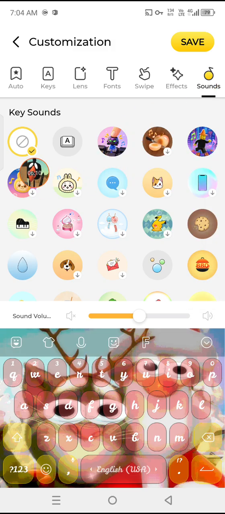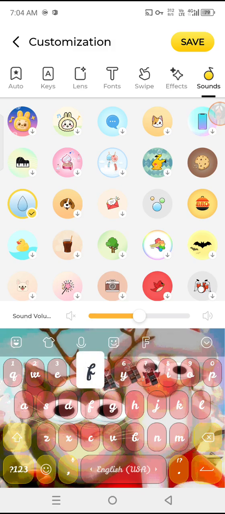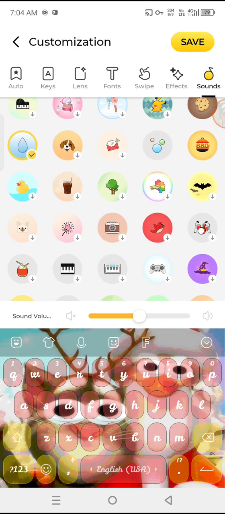You can choose this keyboard sound, apple cutting sound, the cat sound, cookie sound, piano sound, any sound you want. This is fucking satisfying.